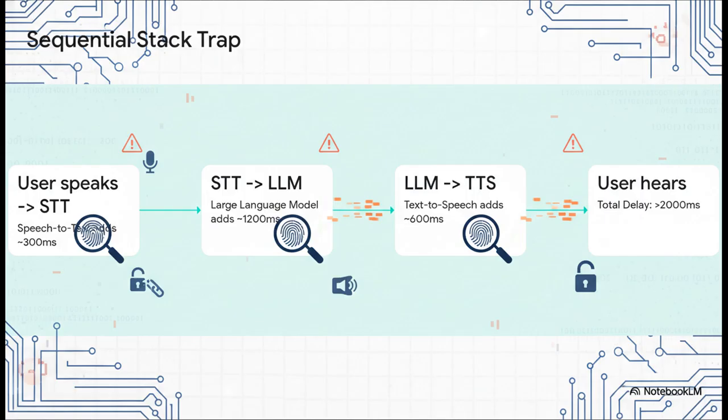You take the user's speech, you send it to a speech-to-text model. Boom, 300 milliseconds gone. Then you wait for that entire text and feed it to an LLM. There goes another 1,200 milliseconds. Finally, the LLM's full response goes to a text-to-speech model, adding another 600 milliseconds. By the time the user hears a single word, over 2 full seconds have passed. It's just a cascade of latency.